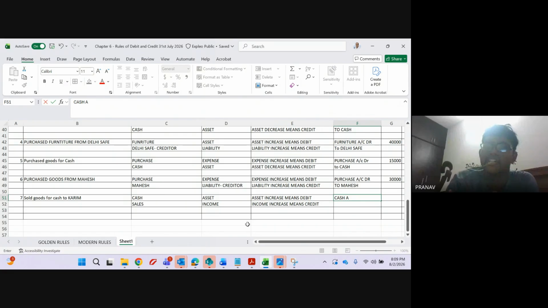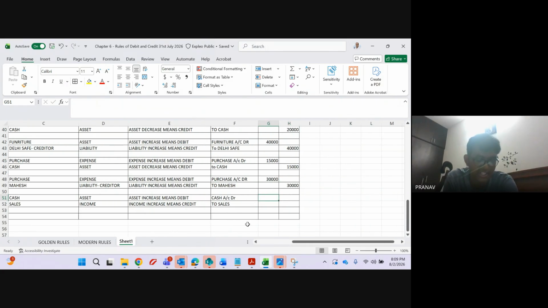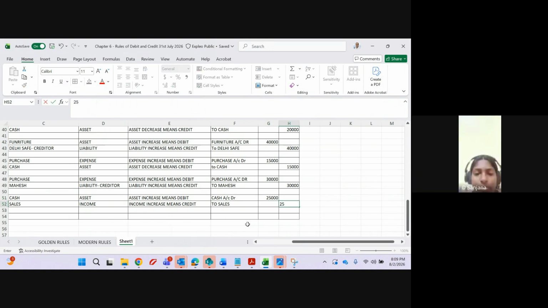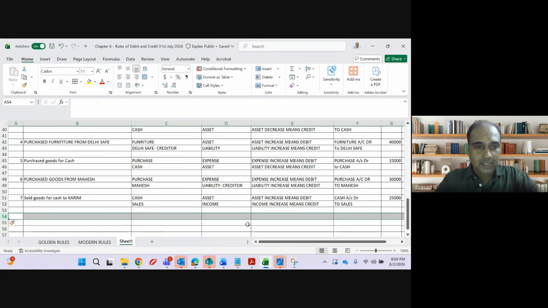Cash account debit to sales. Fantastic, guys. Amount, help me with the amount. Amount is rupees 25,000. 25,000, sir. Fantastic, guys. See how fast we are completing all this.